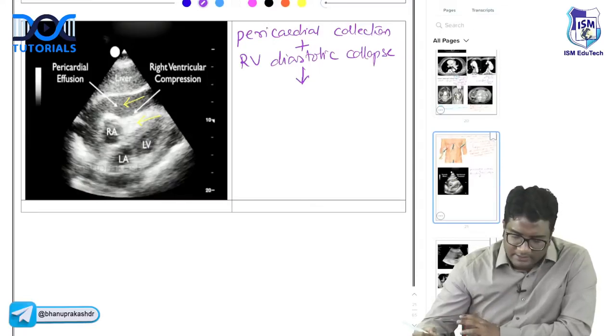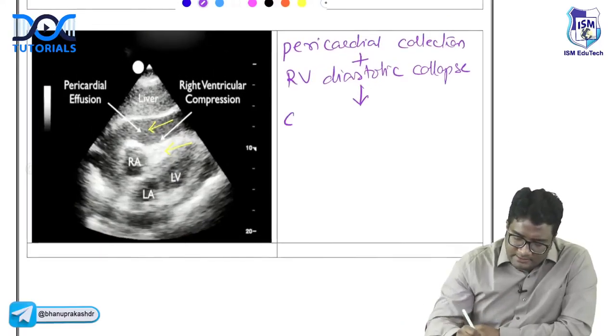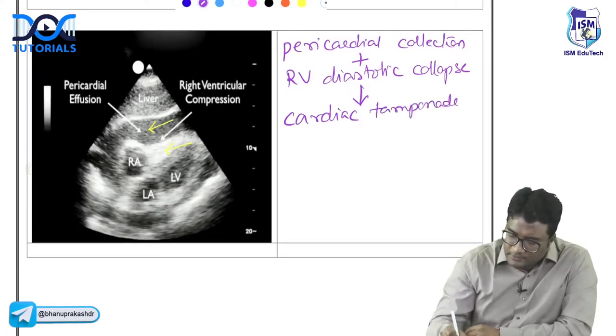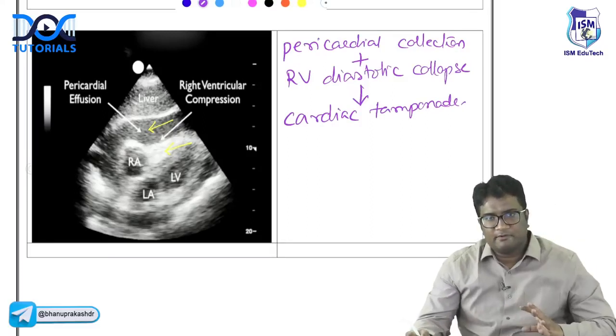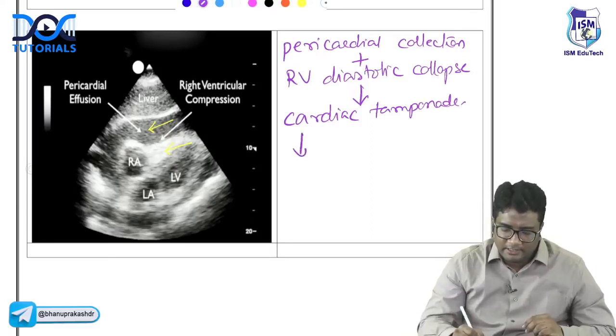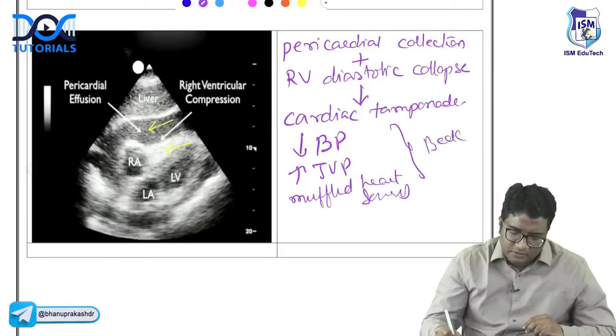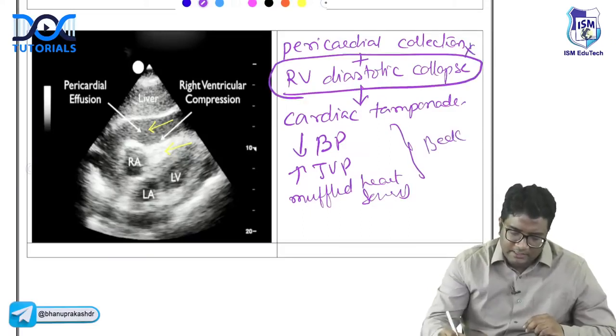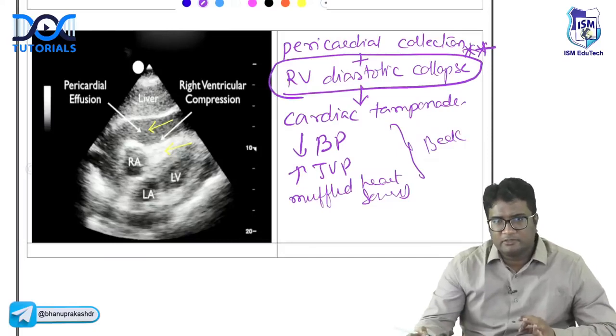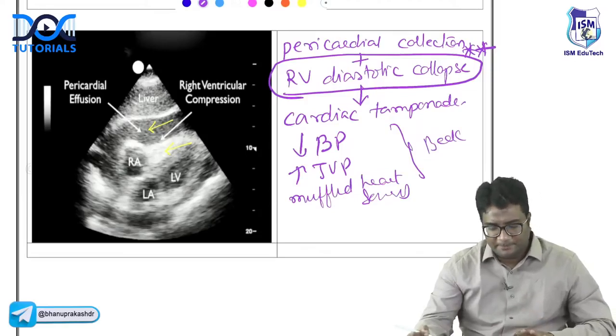If you're having a right ventricular diastolic collapse, what do you think this is? This is cardiac tamponade, right? So the Beck's triad will be there: hypotension, increased JVP and muffled heart sounds. All of this is Beck's triad. So this is important. If you're seeing on echocardiography a pericardial collection causing a right ventricular diastolic collapse, please think of cardiac tamponade, an emergency.